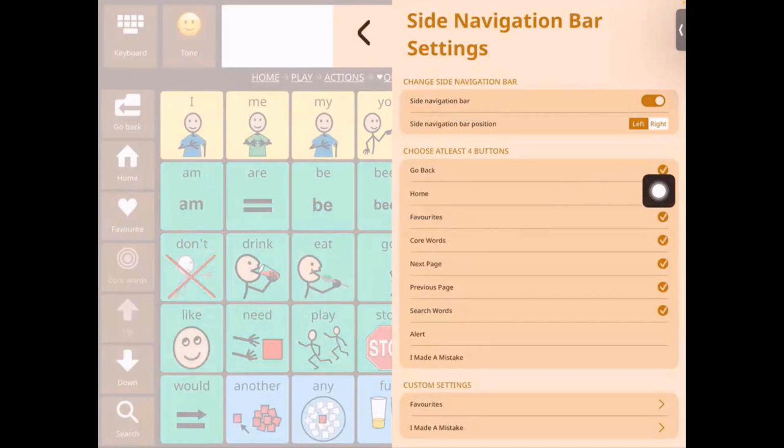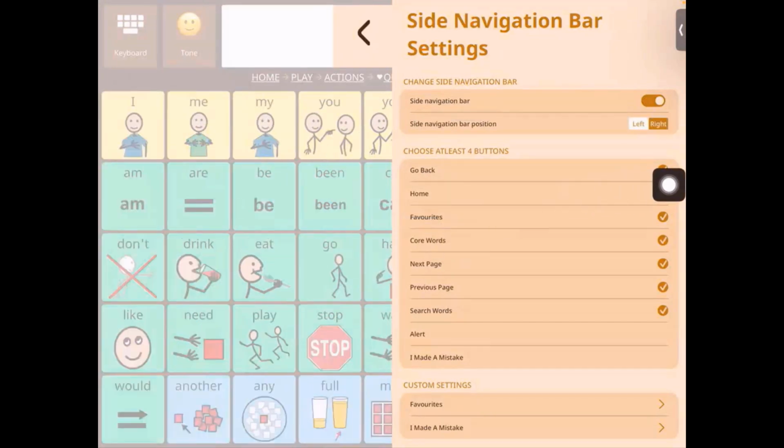And then again with the navigation bar buttons itself, again there is a level of customization available, right? So you can decide which buttons go into that. So at the moment, the go back button, the home, the favorites, all of these have been selected. We'll just go through the other buttons.